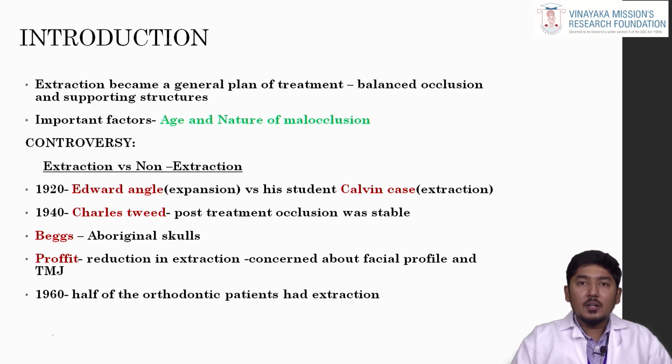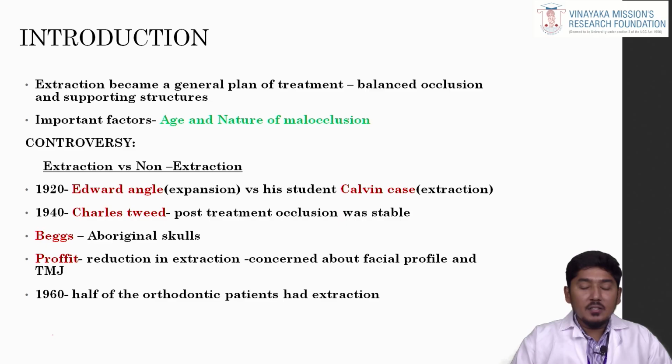This was further strengthened by the study by Begg. He was an Australian orthodontist. He did a study on aboriginal skulls. He observed that there was complete attrition of the occlusal and interproximal areas in the skulls. He also stated that the extraction of teeth can be compensated by this attrition and interproximal reduction, since the diet consumption of people has changed enormously from the ancient days to the modern era.